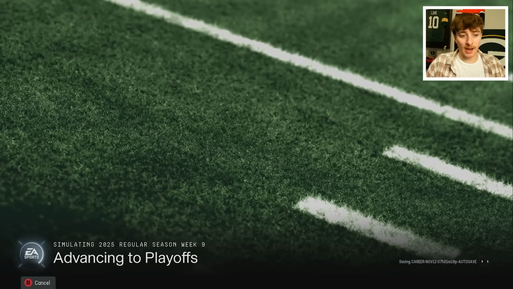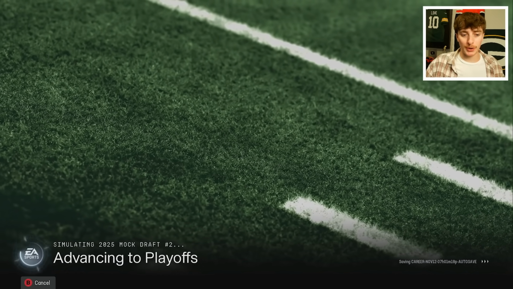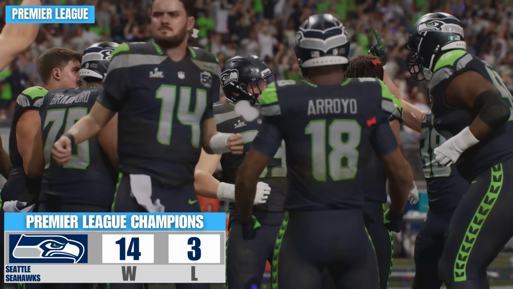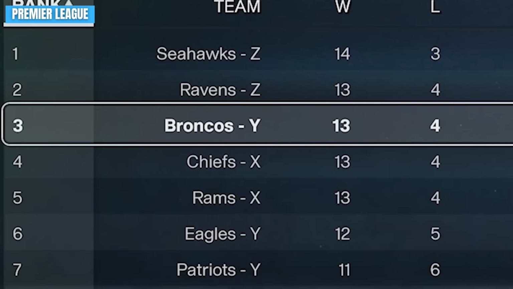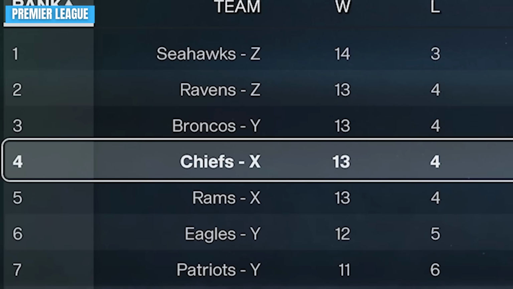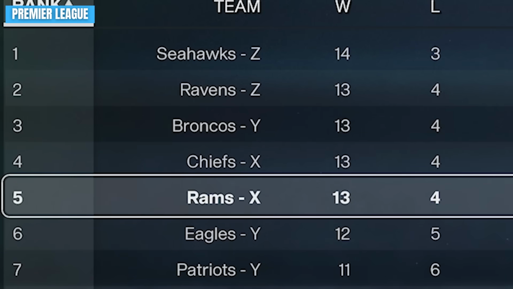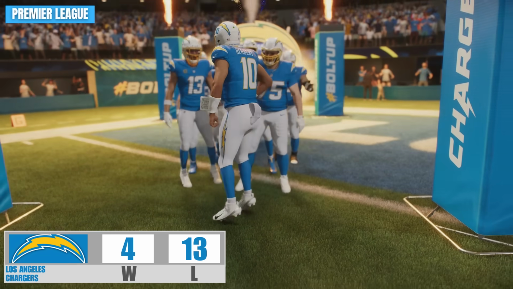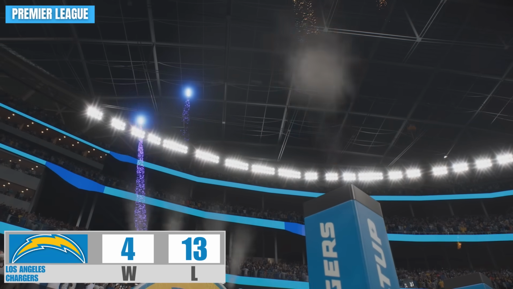But first, let's see how the entire pyramid played out for the end of year 1. At the very top of the football pyramid was the Seattle Seahawks, who are the Premier League champions, the record of 14-3. Some runner-up teams from that league, the Broncos, Chiefs, Rams, they all finished 13-4. Whereas one of the teams obviously getting relegated down from the Premier League is going to be the Los Angeles Chargers because they finished 4-13.